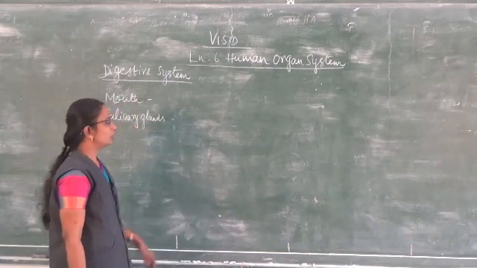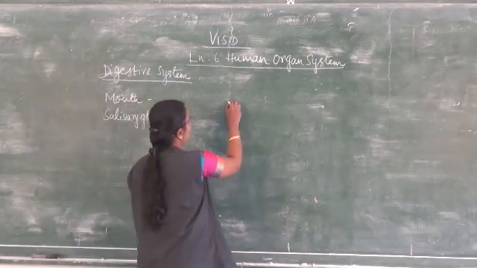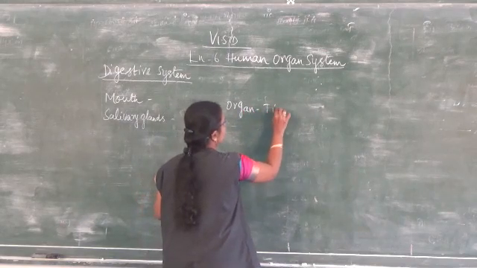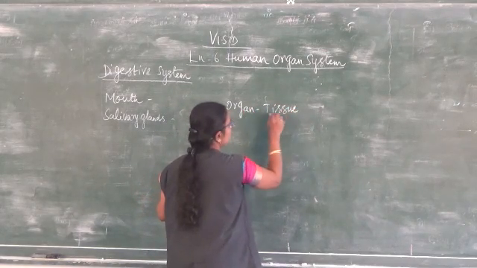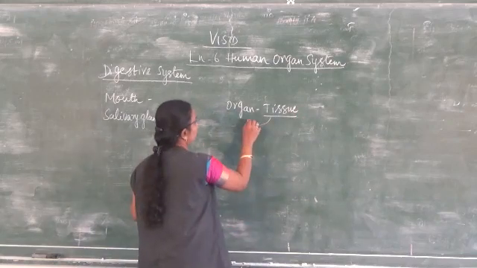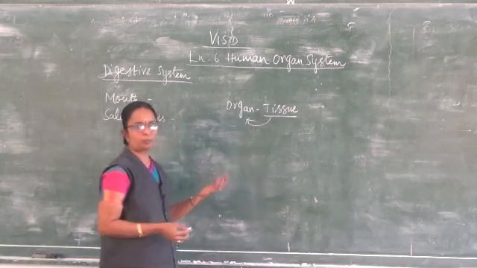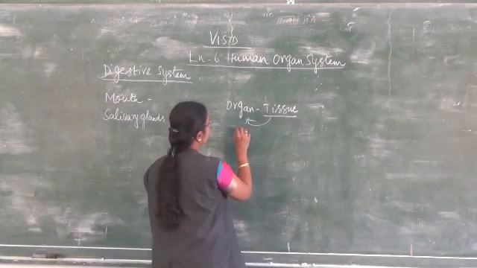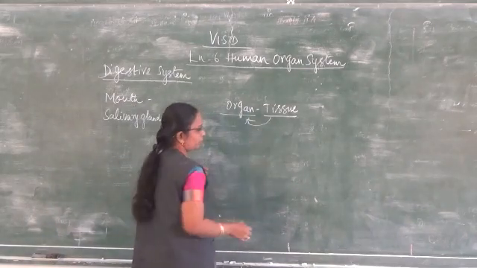Under this, we have seen what an organ is and how an organ is formed with the help of tissues. Tissues together form the organ. What are organs? Stomach is an organ, hand is an organ, heart. These are all considered to be organs.